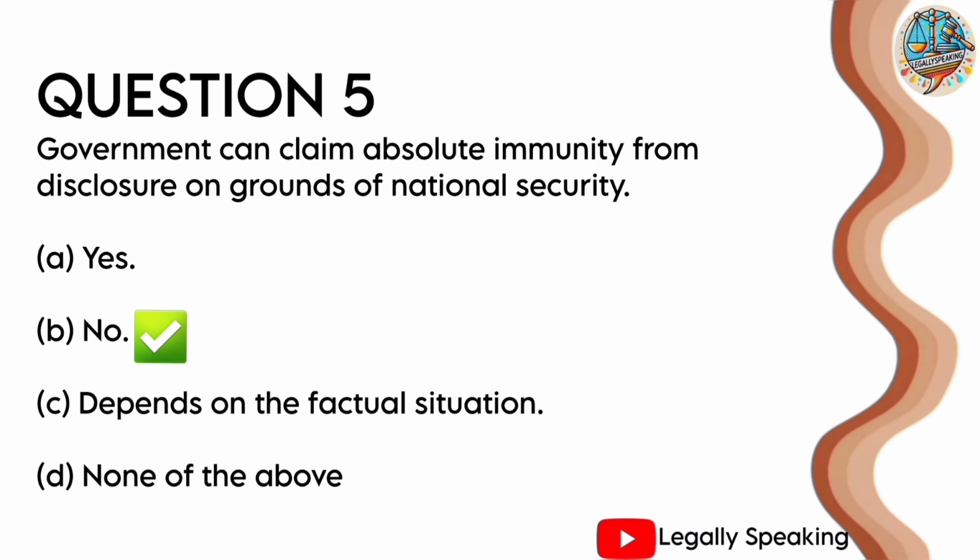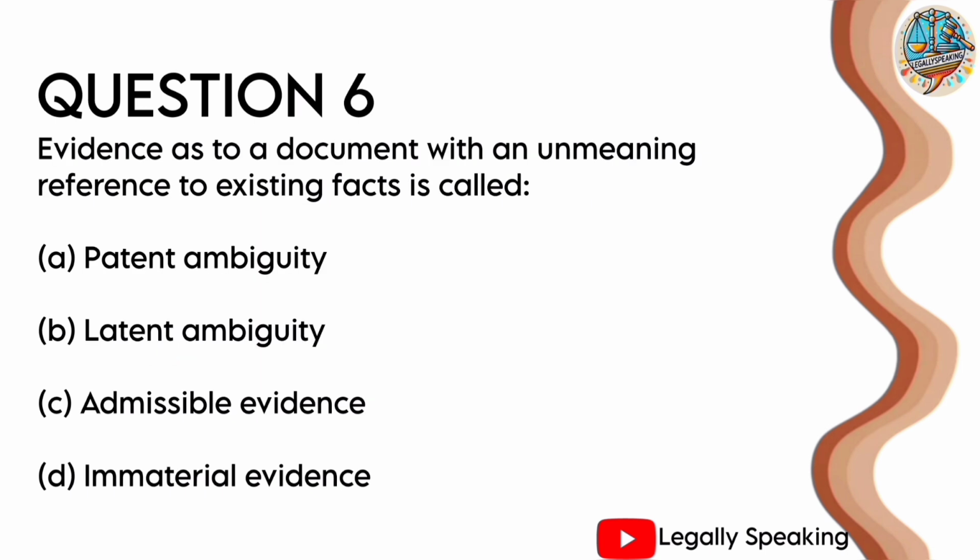Next question. Question number 6. The evidence as to a document with an unmeaning reference to existing facts is called A. Patent ambiguity, B. Latent ambiguity, C. Admissible evidence or D. Immaterial evidence. The correct answer to this question is option B. Latent ambiguity.